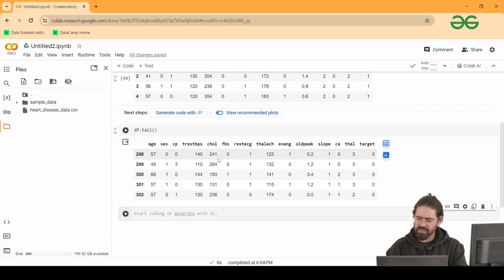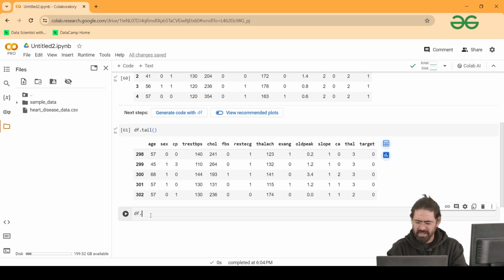Yes, age, sex, cholesterol, these are the different columns, and the important column is the target one, which is your dependent column. I'm going to segregate that column from the rest of the data afterwards, and then split my data set. Let's do some data analysis.